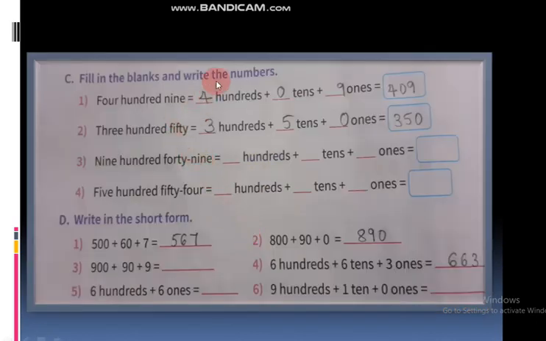Next, fill in the blanks and write the numbers. See, the first question, 409. Here they have given the number naming. You have to write those numbers. In the hundreds place we can write 4. And in the tens place, they have not given anything here in 409, so we can write it as 0. In the ones place 9 is there.